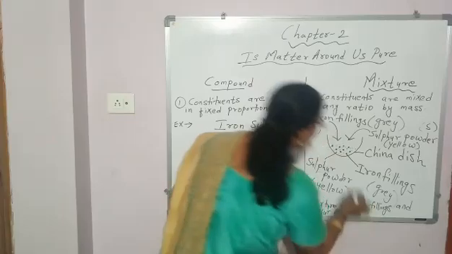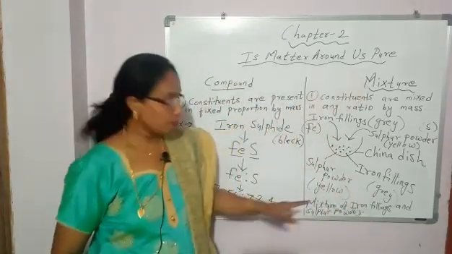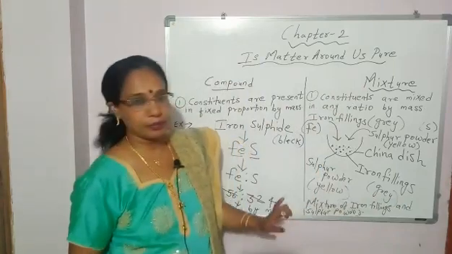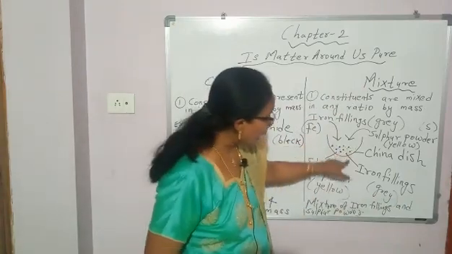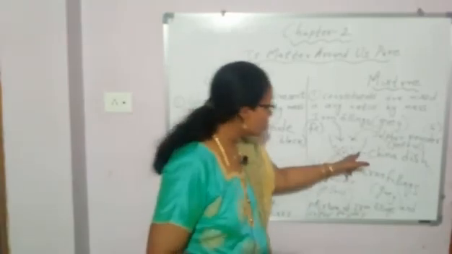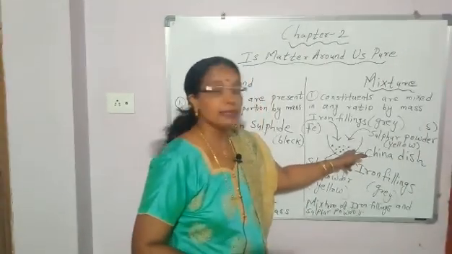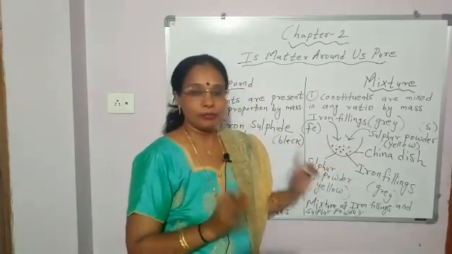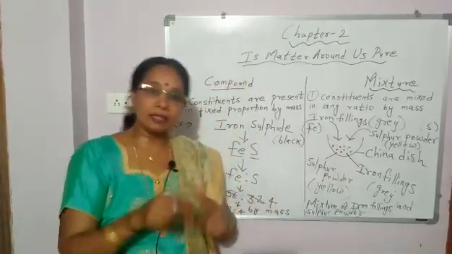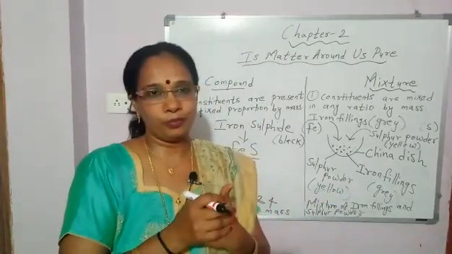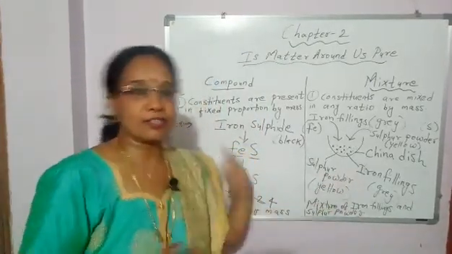This is another example of a mixture. Here you can see the grey iron filings separately, and you can also observe the yellow colored sulfur powder. These two are mixed in any ratio. Both are elements, mixed in any ratio. So what is this? A mixture.